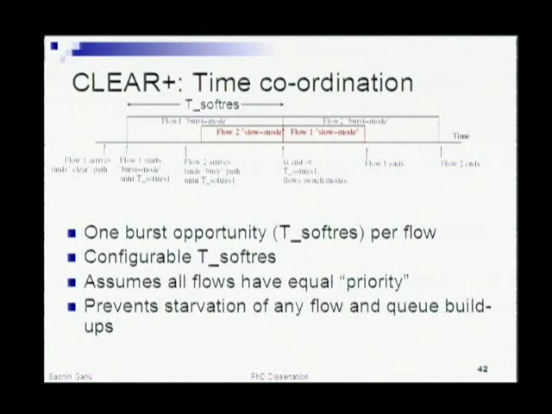We consider that all of the flows have equal priority, so we don't want to starve any of the flows. We want to give each enough share of the medium, and at least one burst opportunity in their whole life cycle. And we argue that this burst opportunity can be controllable. It's like a tunable parameter: if you set your burst opportunity to the entire flow duration, then it's kind of a priority based access that you can give to the entire flow.